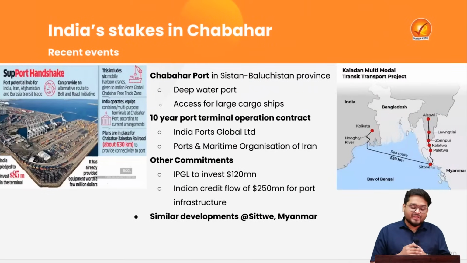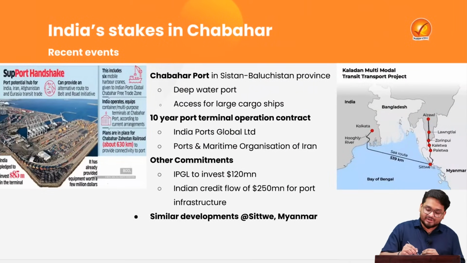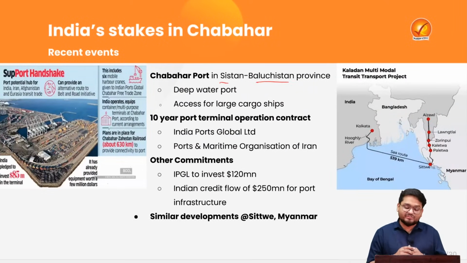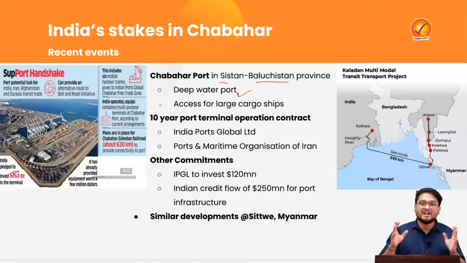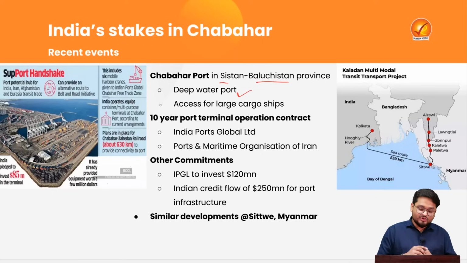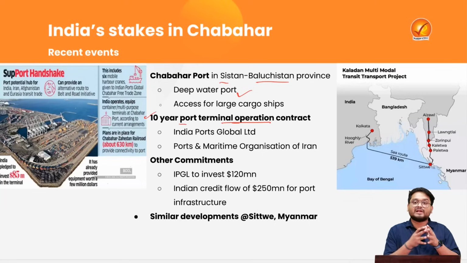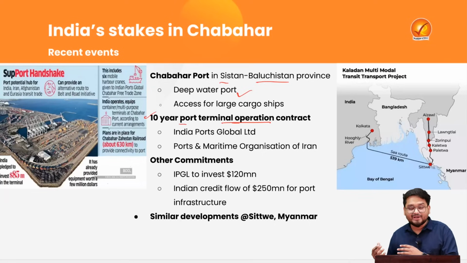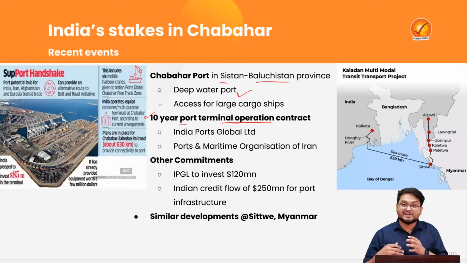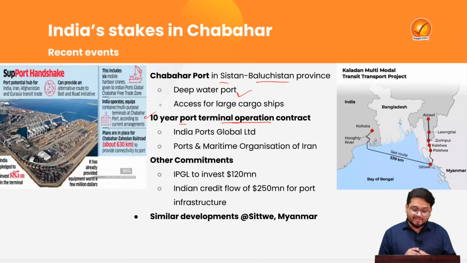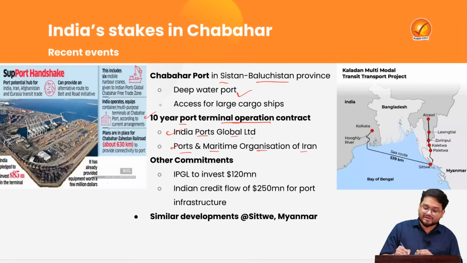Recently, Chabahar, which is a port in the Sistan Baluchestan province of Iran, is a deep water port, and this port is giving India access to a large amount of cargo ships across the region. So recently India signed a 10-year port terminal operation contract. That means all the port related operations, be it related to the various port equipment, be it related to the massive ships from India, and also the various commercial day-to-day operations of the port, will be taken over by India Ports Global Limited in partnership with the Ports and Maritime Organization of Iran.